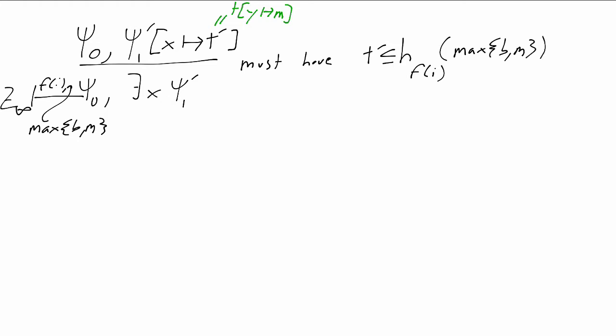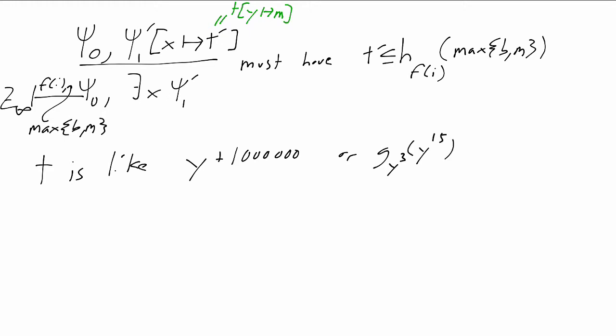So t, the original term, was a term in the language of arithmetic, so it was written using the function symbols in our language and the variable y. T might be y plus a million, or it might be g y cubed of y to the 15th, some term of the Goodstein sequence, depending on y. It has to be the case that for every m, the value t of m is at most h f of i of the larger of b and m.